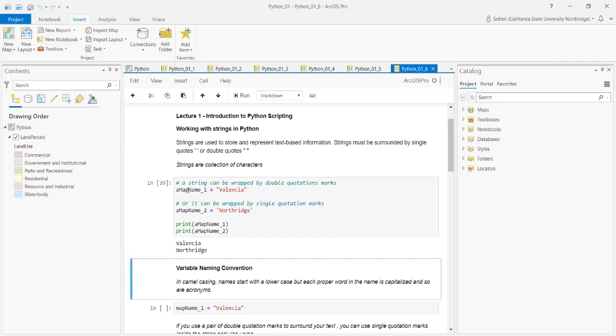And I put this variable name here. There is a convention in variable naming. We call it camel casing. Camel casing means that the first word is always lowercase and the second word starts with a capital letter, and that makes a more readable variable name. And it is common to have meaningful variable names like map name.